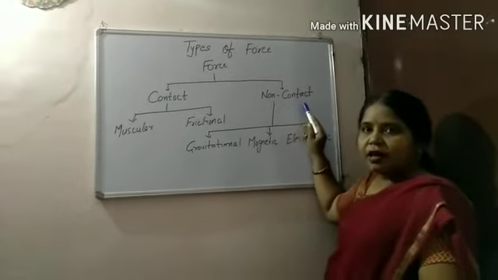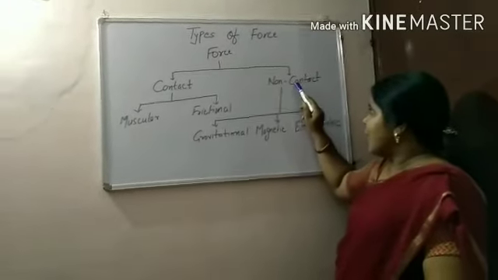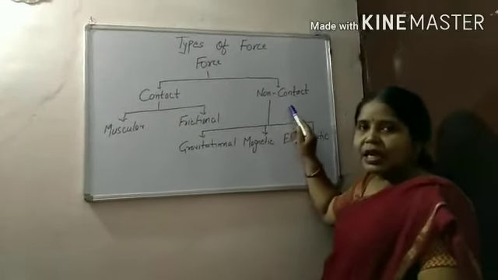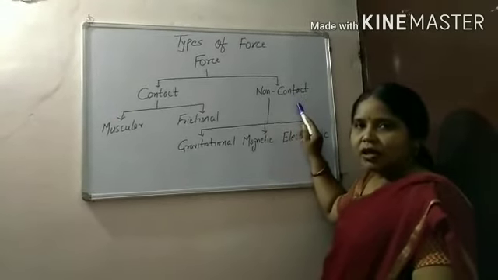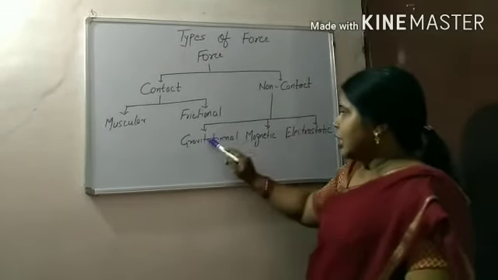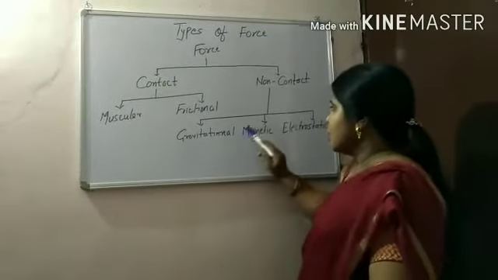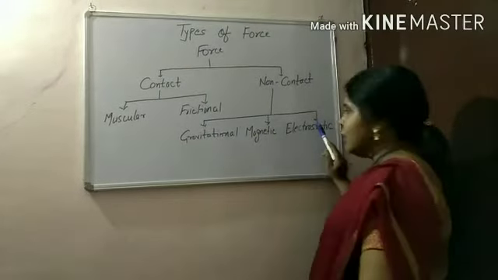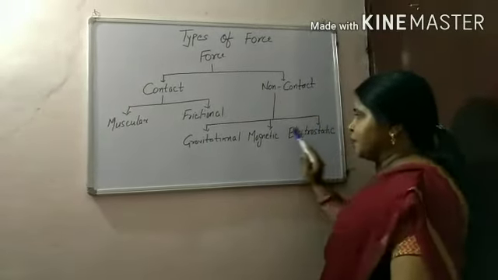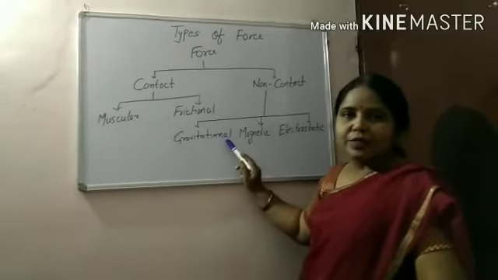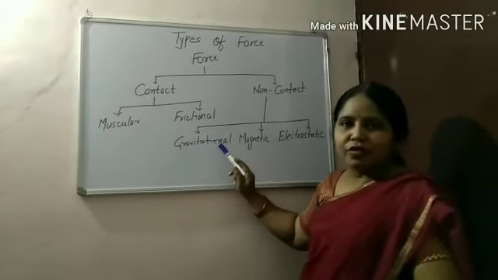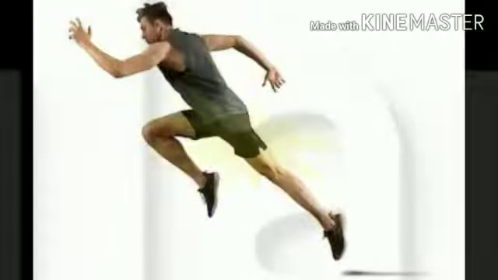Non-contact force: when objects act from a distance, it is known as non-contact force. It is of three types, gravitational force, magnetic force and electrostatic force. One by one, I will explain all the five types of forces to you.